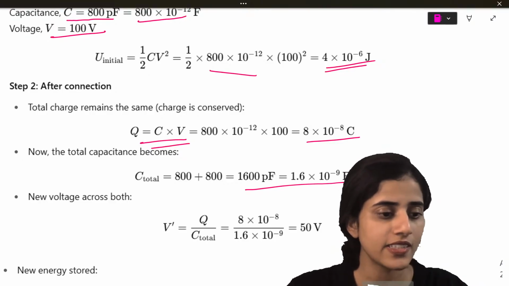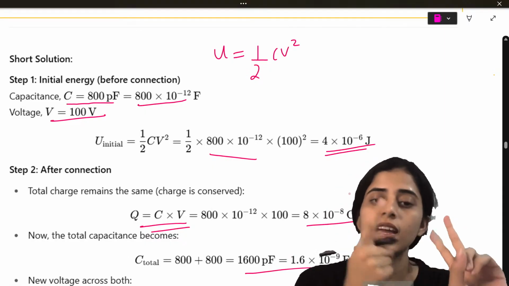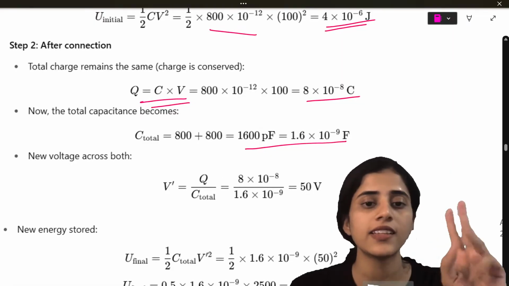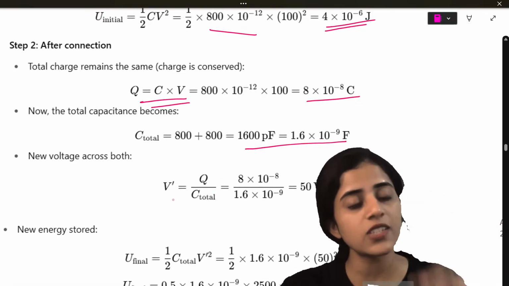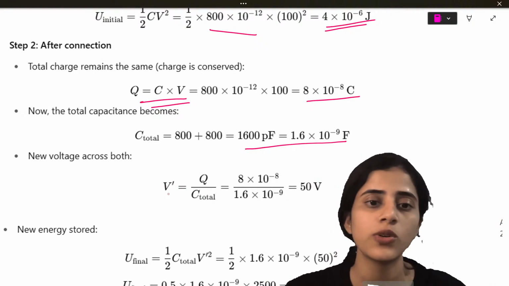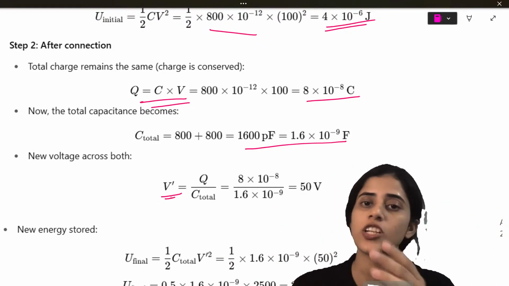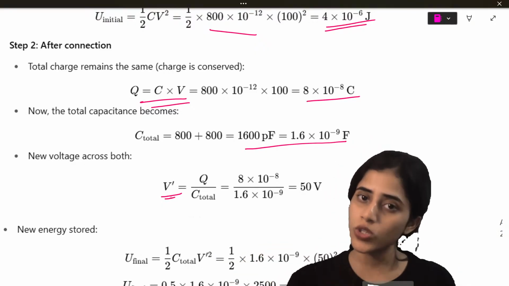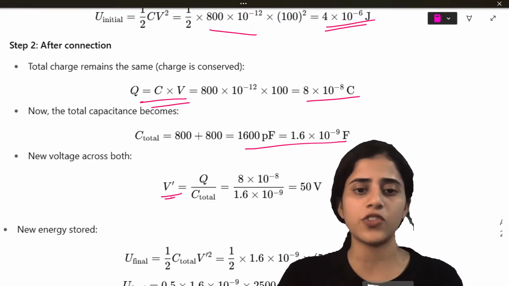Okay. Is this fine? So, first I found out the energy U and charge Q with one capacitor. Then according to the question, there are two capacitors. So now I will find all of these with two capacitors. So what will I do? I don't know at what voltage it is connected. Initially, the one capacitor was connected to 100 volts, isn't it? But now two capacitors are there, and I don't know to what voltage they are connected. So let's calculate that first.